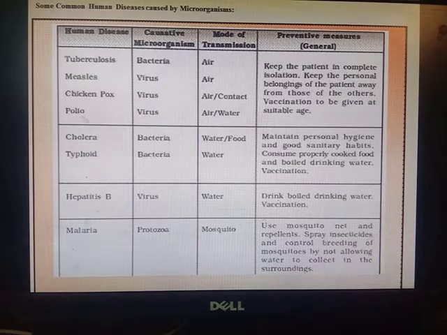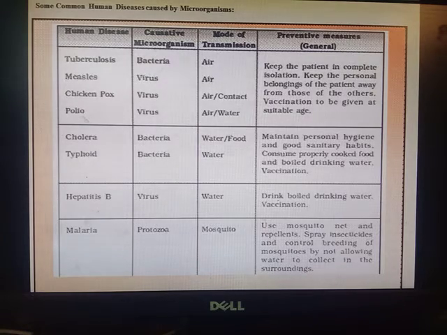But the preventive measures depend upon disease to disease, right? So polio का अगर हम देखें कि उसका preventive measure क्या हो सकता है, we should take the polio vaccine and medicine on time. Like it should be given from the birth up to the 5 years of age. तो उस ड्यूरेशन में we should completely follow the immunization vaccine schedule. That vaccine schedule, those doses of disease medicines can help us in the prevention of polio, right?